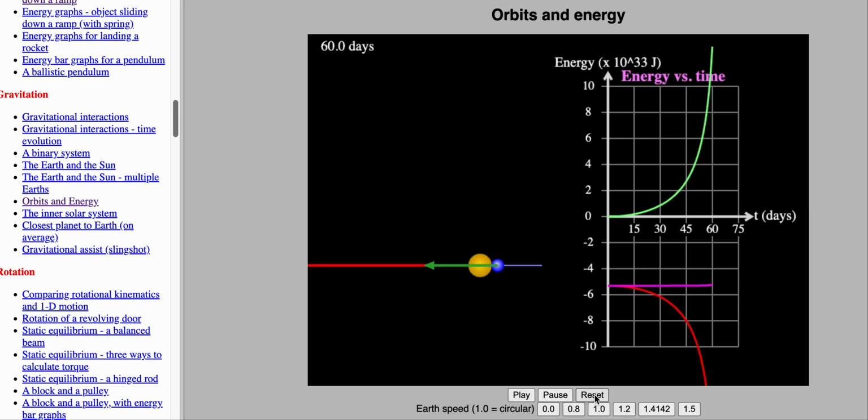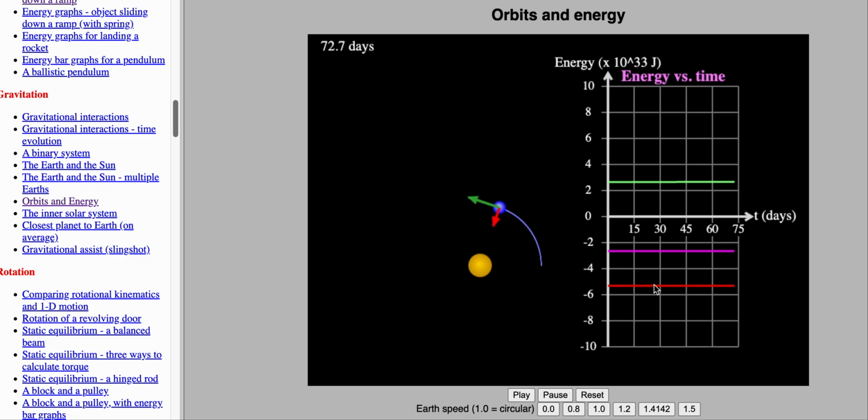Okay. Now let's try if I change this to a circular orbit and I hit play. Well, let's take a look at what this is showing. Hey, my kinetic energy is not changing. Why? Because the force is perpendicular to the direction it's moving, which means it's just going to cause it to change direction. So my kinetic energy stays constant.